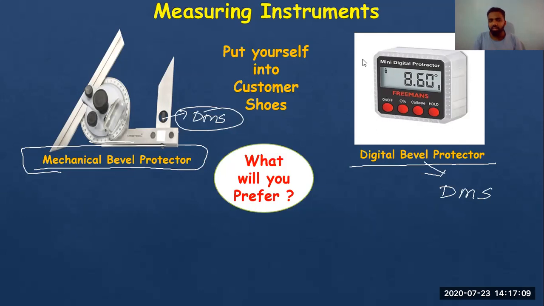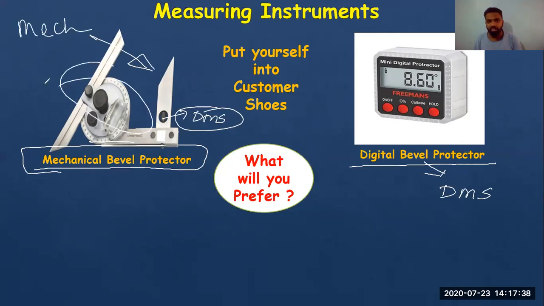If I say that the mechanical bevel protector is easy to use, then both will give reading in degree, minutes, and seconds. So how can you say that you will prefer the digital bevel protector? It is convenient, okay. Anything else? I would use it because it will not make human error. First thing, this will use mechanical linkages.